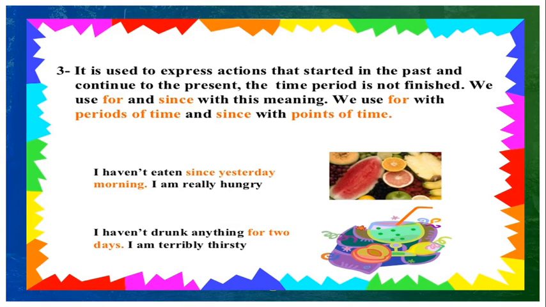Example sentence: I haven't eaten since yesterday morning. I'm really hungry. Since yesterday morning: we know the particular point of time in the past, so we are using since. The second sentence: I haven't drunk anything for 2 days. We do not know the exact point of time of the beginning of the action, but we know the duration, so we are using for here, for 2 days.